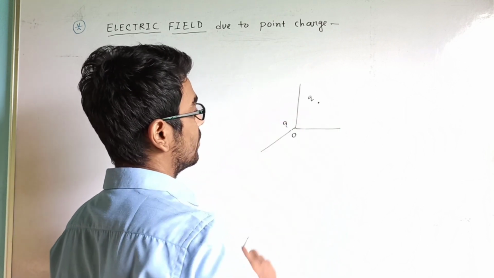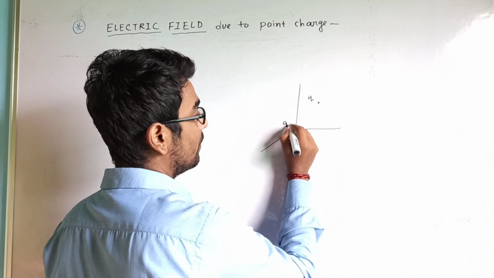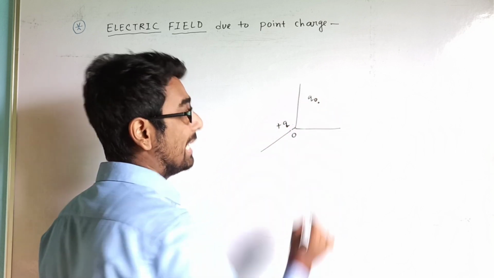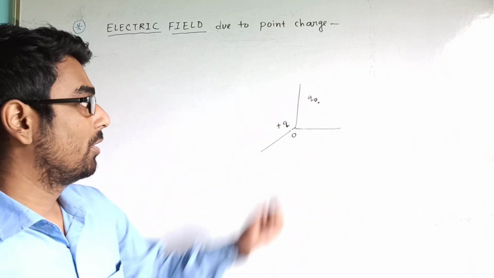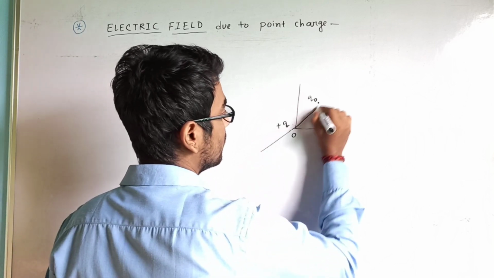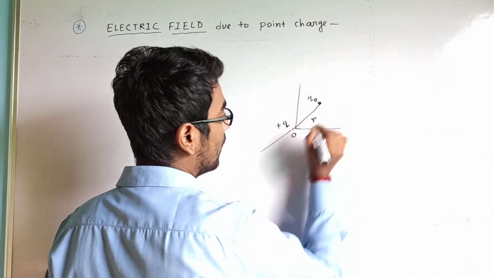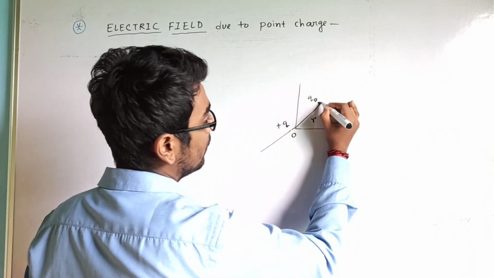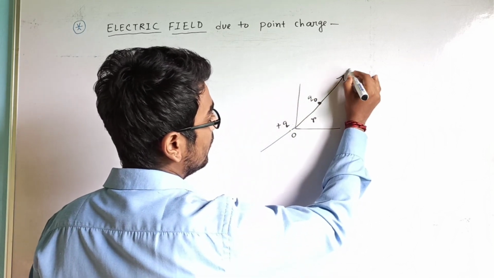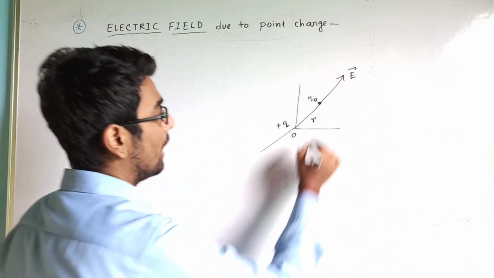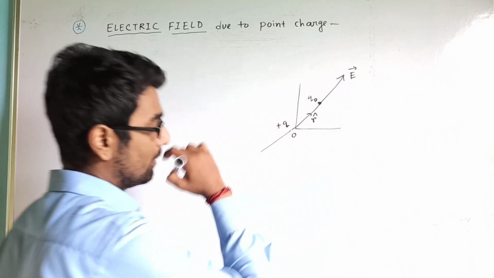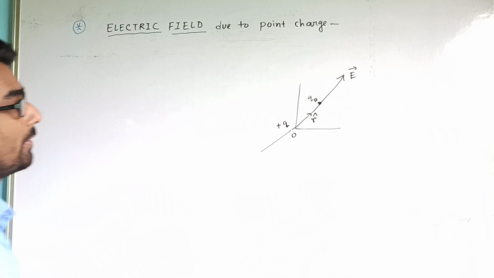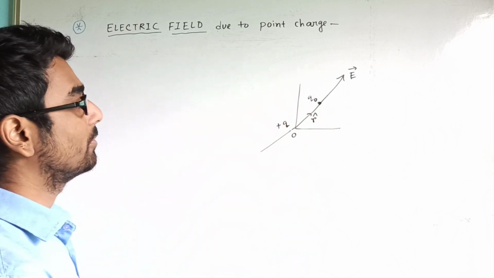Here be the charge, not the test charge. It will be the plus Q, and here be the test charge we kept. In that case, suppose the distance be R. So the electric field emitted in this direction will be E vector, and R cap be the direction of length in this direction.